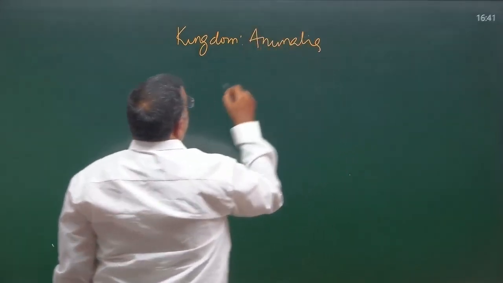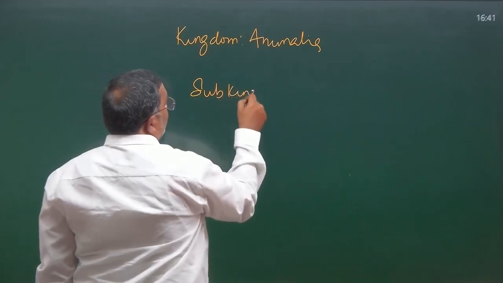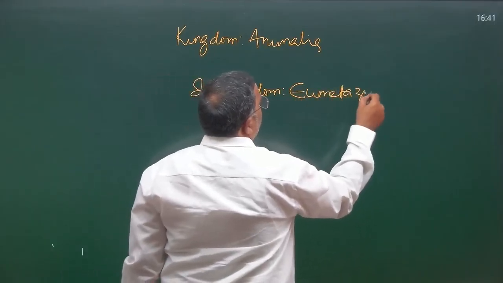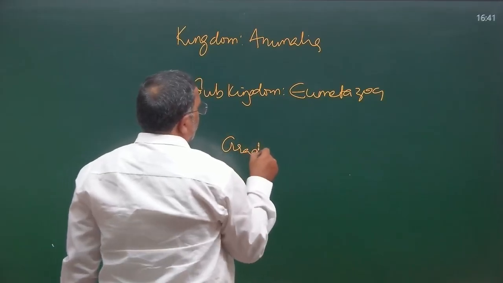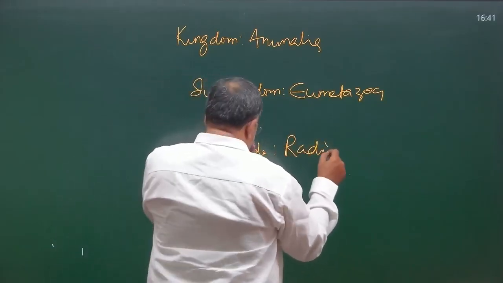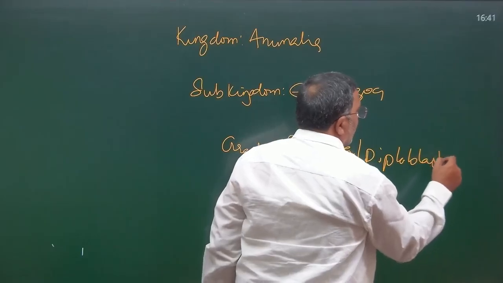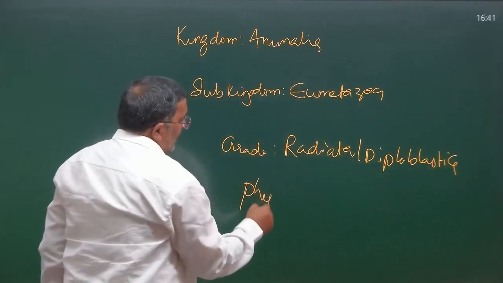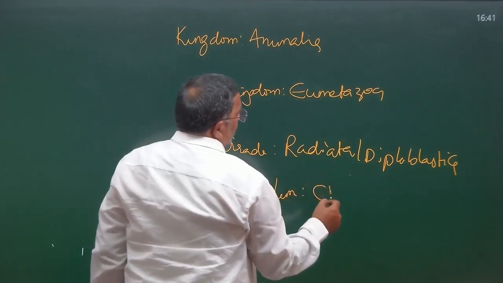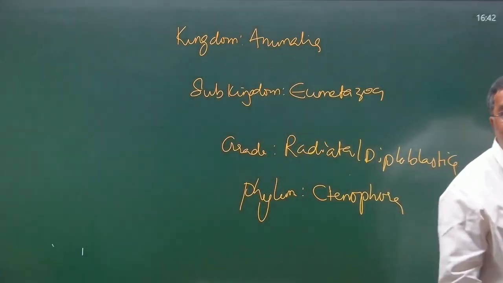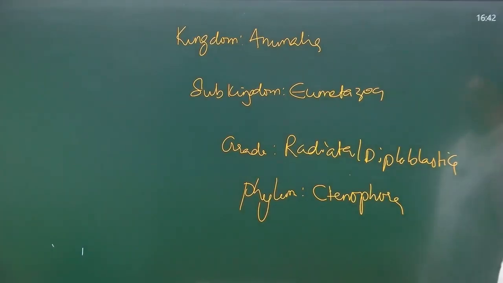Subkingdom: we have two options, and I am selecting subkingdom Eumetazoa. Grade: for Ctenophora we are writing grade Radiata or Diploblastica, and the phylum. Both Coelenterata and Ctenophora have a similar taxonomic position here: kingdom Animalia, subkingdom Eumetazoa, grade Radiata or Diploblastica, phylum Ctenophora.